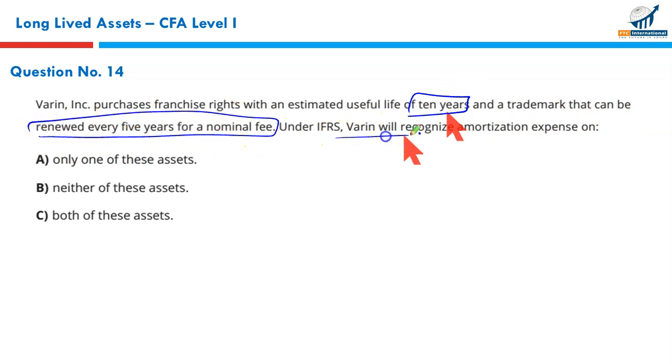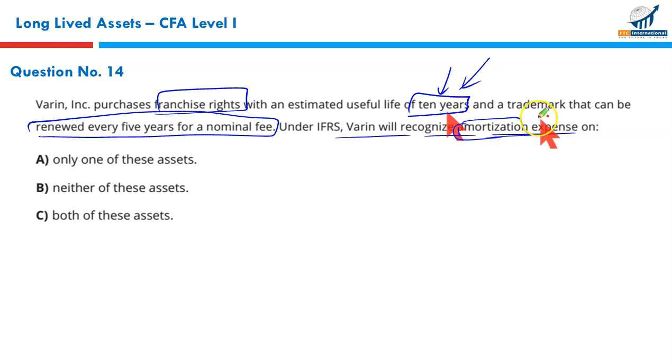Under IFRS, Warren will recognize amortization expense. First of all, we must note it down: amortization is only made for those assets that have limited life. Since this life is limited to 10 years, it would be subjected to amortization. Definite life means it would be amortized. So the franchise rights would be amortized.